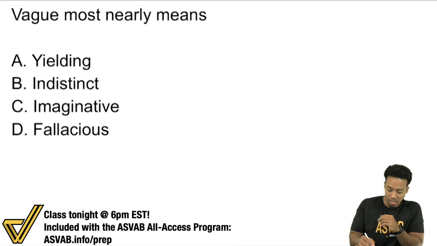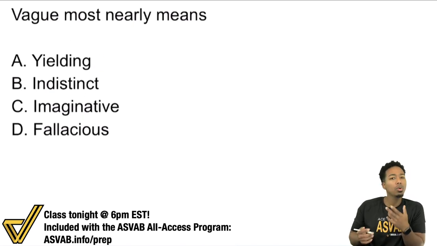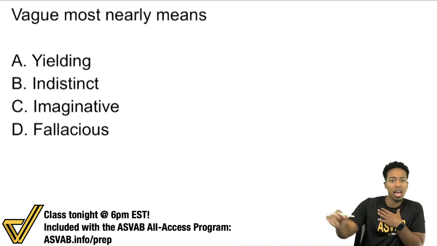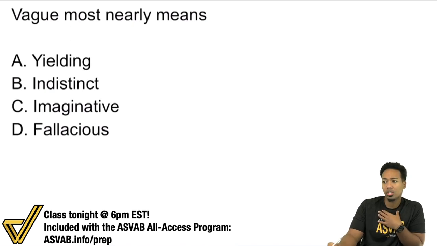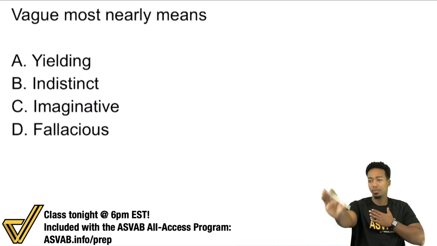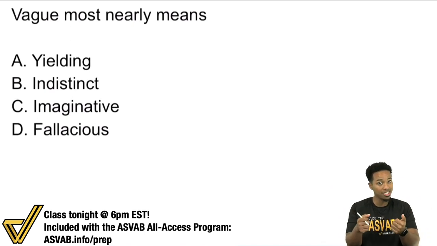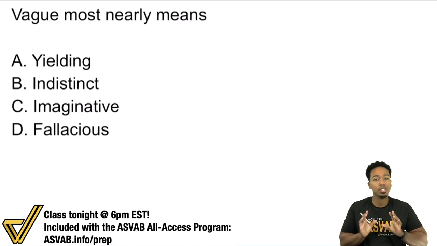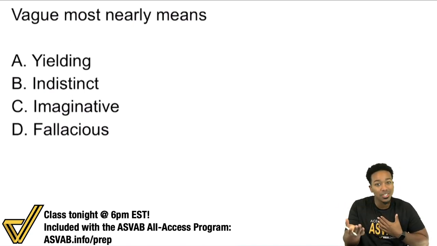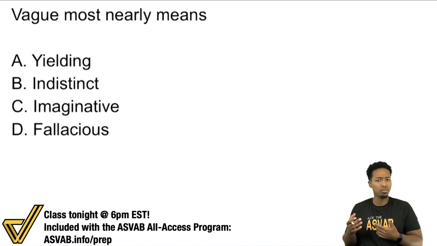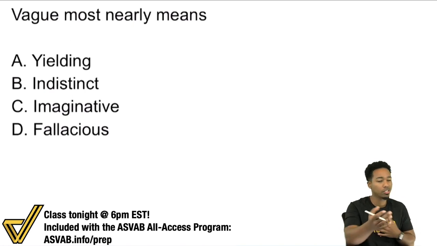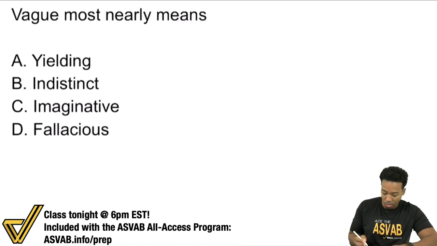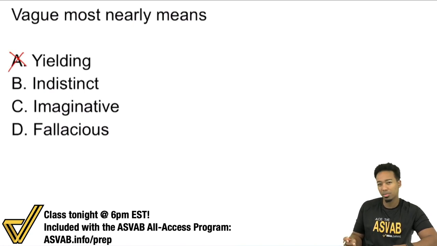All right, so yielding. What does yielding mean? Yielding means basically allowing priority to something else. When you are yielding, you are saying, I'll stop, you go. Like a yield traffic sign, yield to pedestrians. You need to stop and let pedestrians cross. You need to yield to them. So does that sound confusing or vague or unclear? Not exactly. Giving priority to something else does not mean it's unclear. So I wouldn't go with yielding.